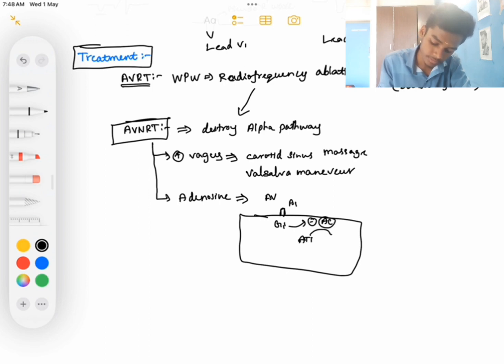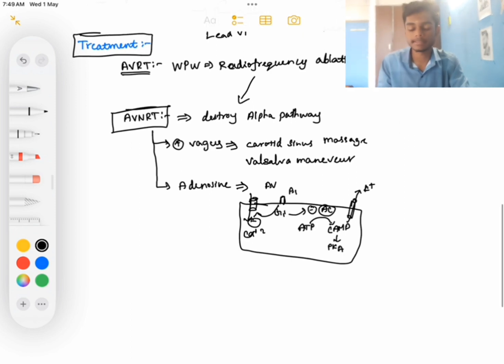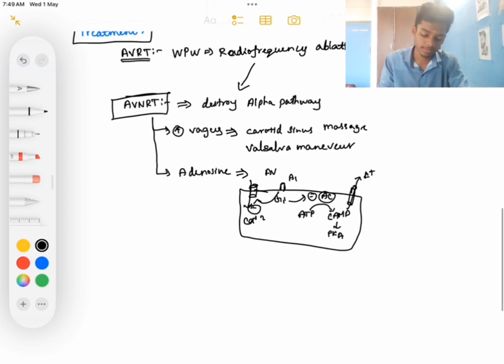ATP to cyclic AMP will not be formed, so there is no protein kinase A. Because it is Gi, it will inhibit the calcium channels, so there will be no entry of calcium into the AV node, and it will open the potassium channels and potassium efflux will take place. Because of this, there is decreased conduction in the AV node.